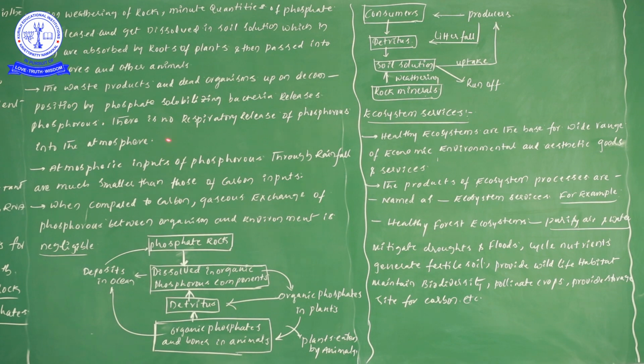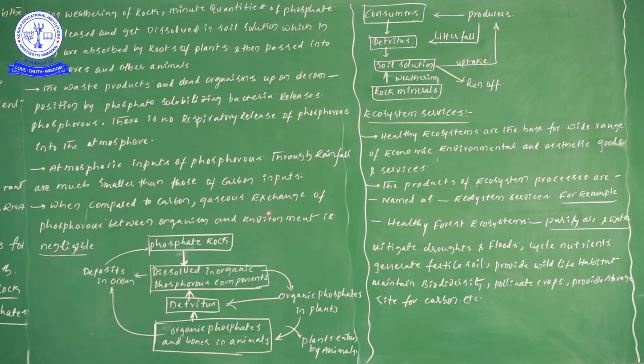Next, there is no respiratory release of phosphorus into the atmosphere. Through respiratory activities, phosphorus will not be released. Next, atmospheric phosphorus inputs through rainfall are much smaller than carbon inputs. In comparison of phosphorus and carbon, which one is added more through rainfall?